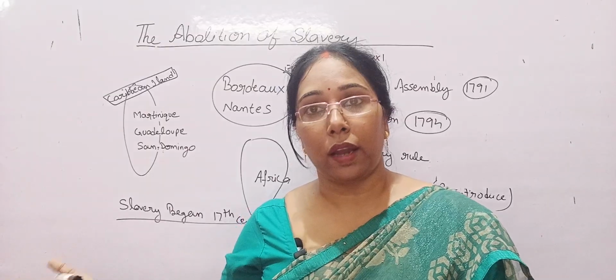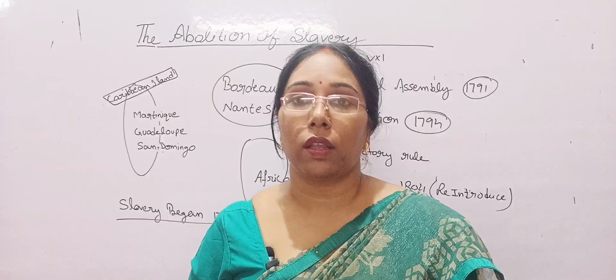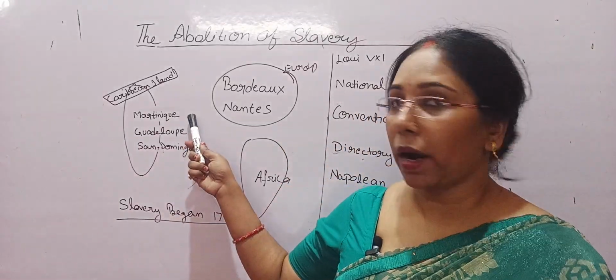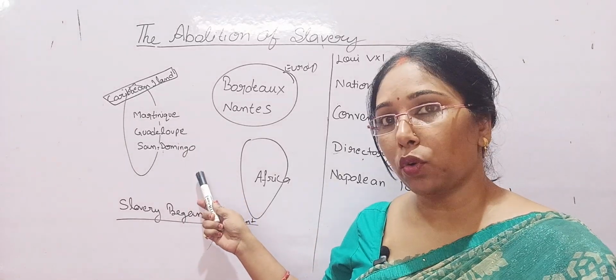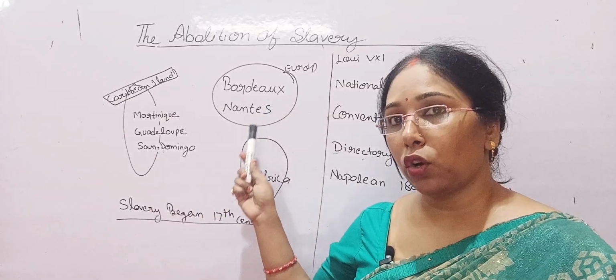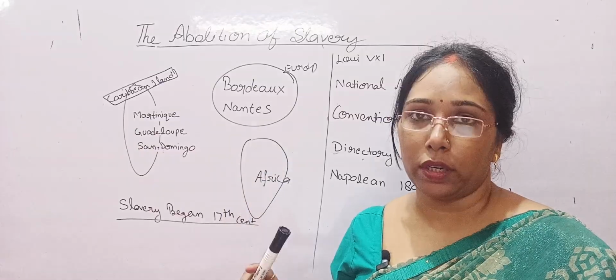There in the Caribbean islands, Europe established its colonies, in Martinique, Guadeloupe and Saint Domingue. These were the three places where Europe established its colonies.